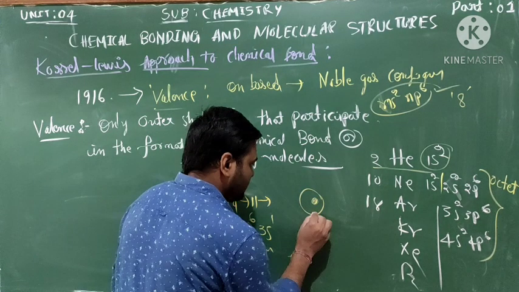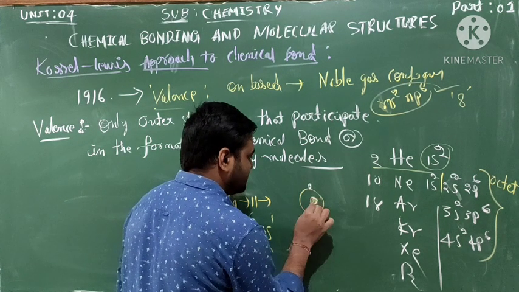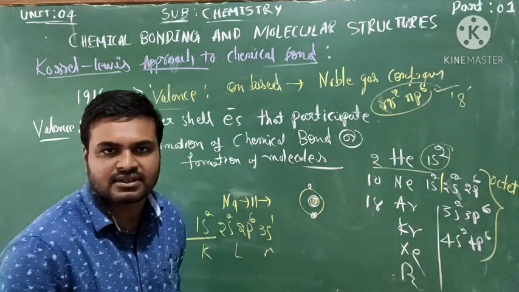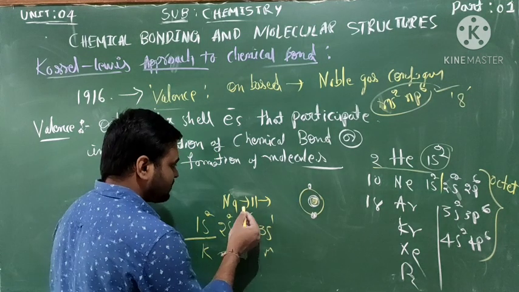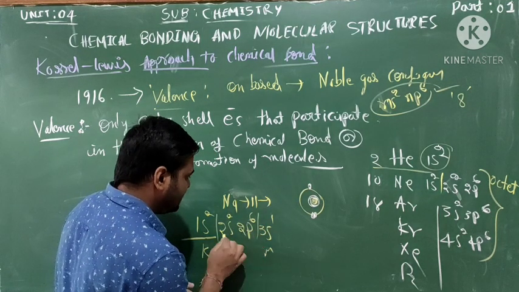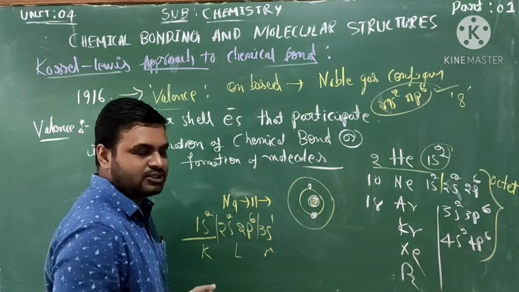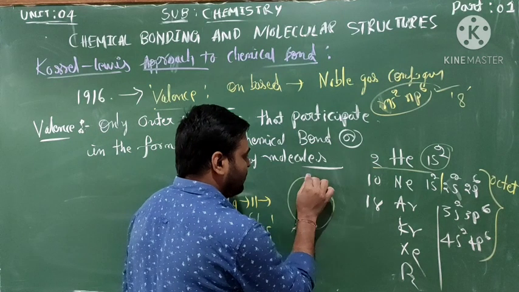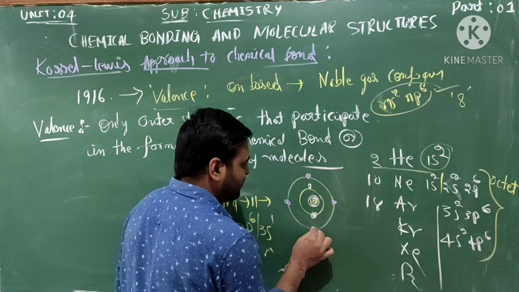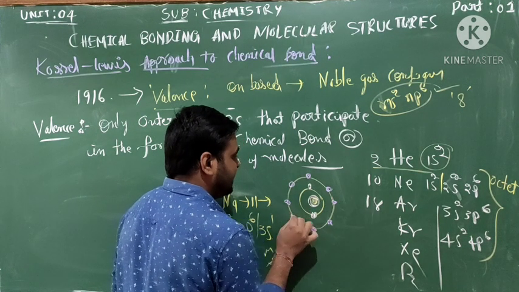The remaining L shell has 6 plus 2, 8 electrons.